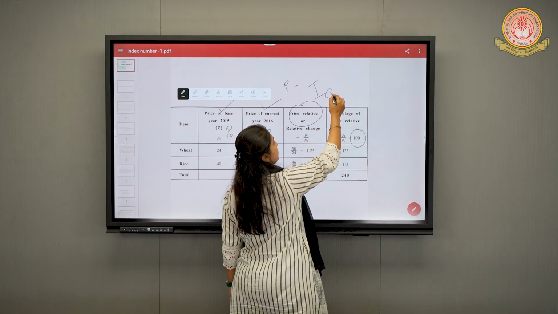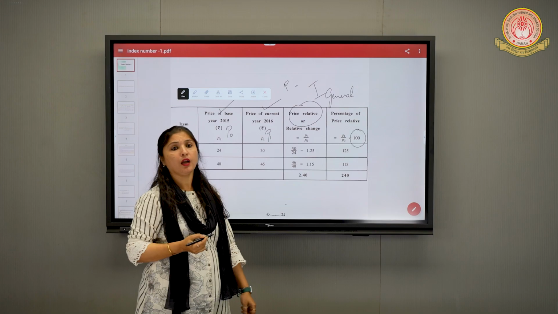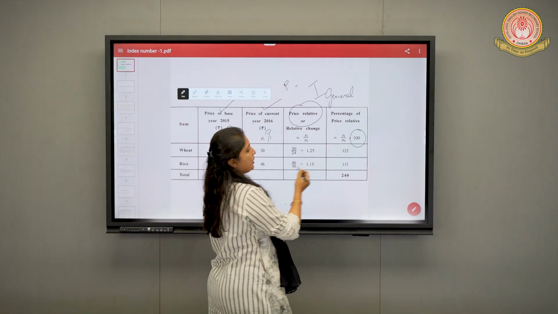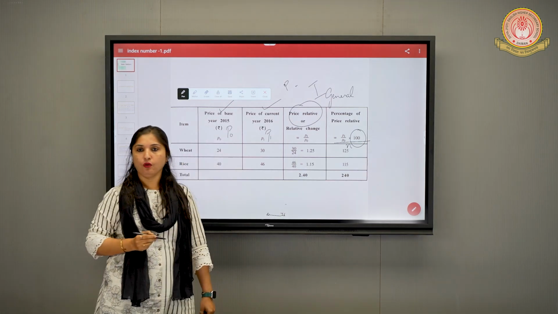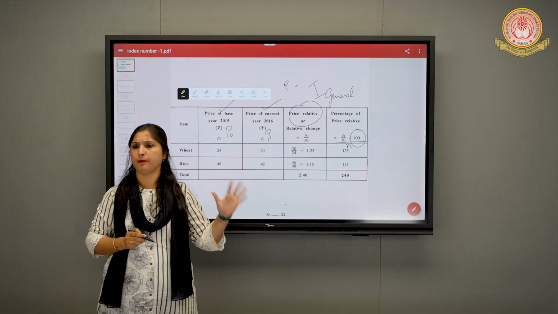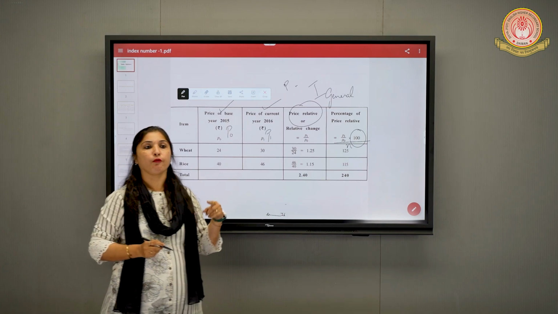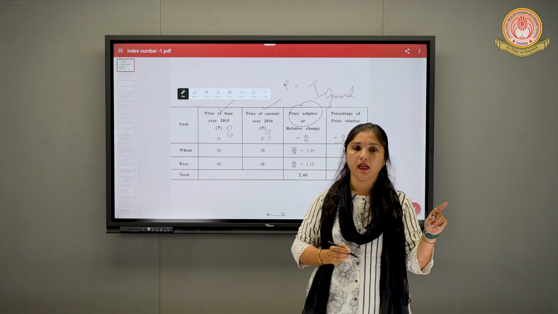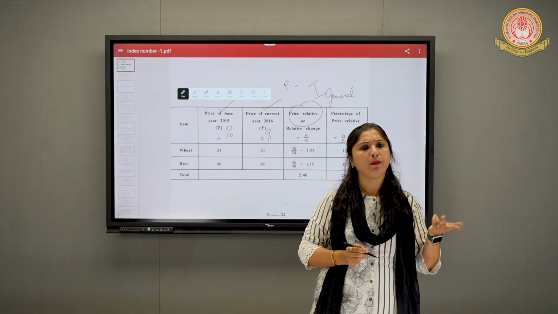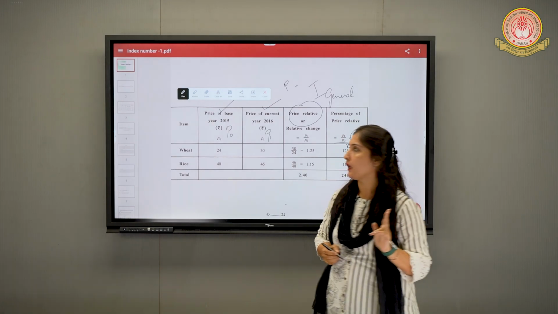We find the general index number, and for the general index number, we just divide the definition of index number by n. Whatever items we have, 5 items, divide by 5. If we have 6 items, you have to divide by 6. So whenever we have more than one item, we just divide by n, and n is the number of items.